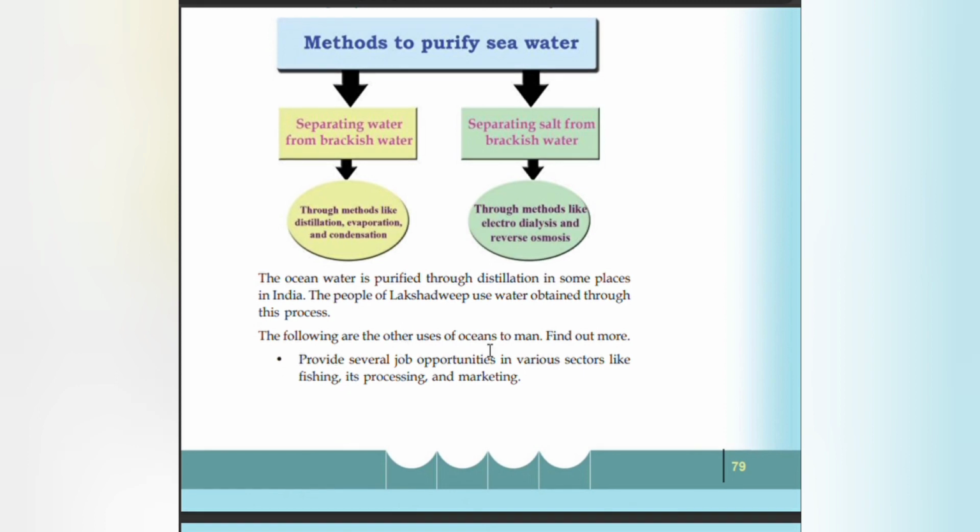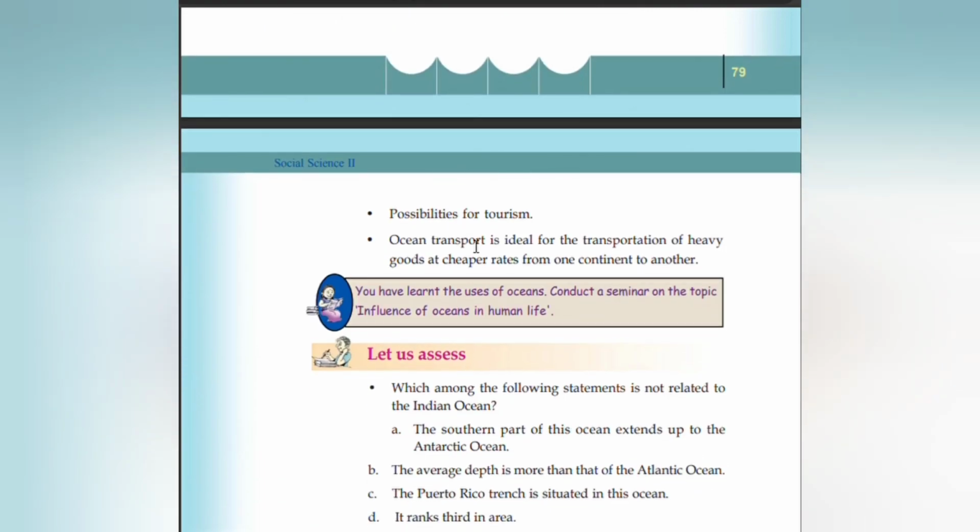Following are the other uses of oceans to man. Provide several job opportunities in various sectors like fishing, its processing and marketing. Possibilities for tourism. Ocean transport is ideal for the transportation of heavy goods at cheaper rates from one continent to another.